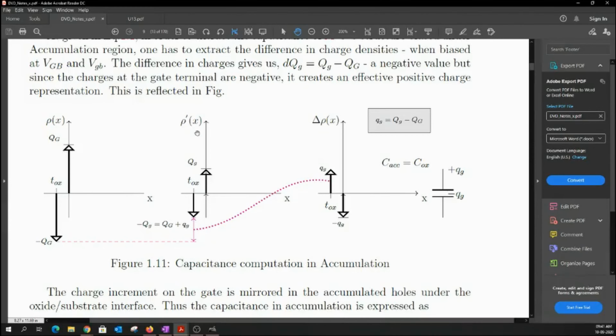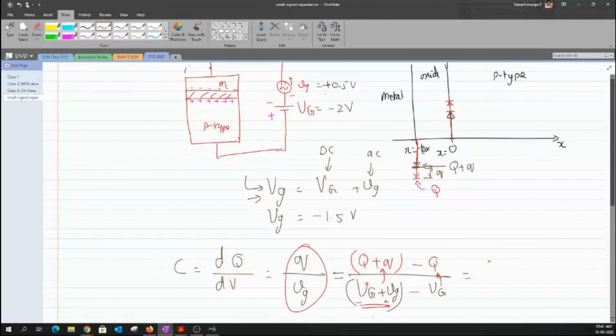So the charge is always taken as this graph minus this graph, because the way I visualize my small signal VG is the capital VG plus the positive pulse that I have applied, minus the bias voltage.